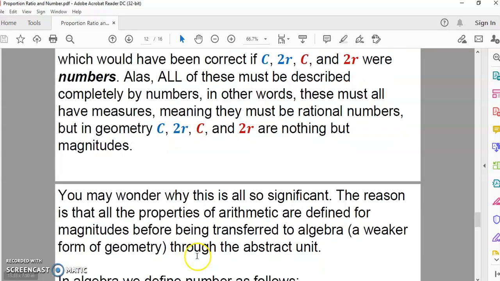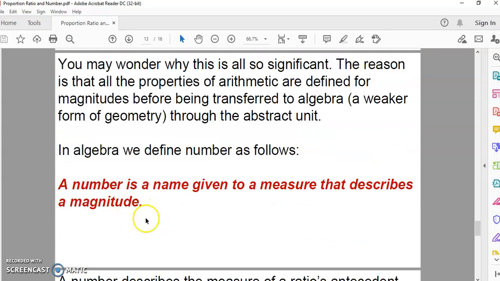And you may wonder why all this is so significant. Well, the reason is that the properties of arithmetic in geometry, because that's where they were defined, by the way, in Book 5 and Proposition 12, are for magnitudes, not for numbers, and they're transferred to algebra, which is a weaker form of geometry, through the abstract unit, whose size is irrelevant.